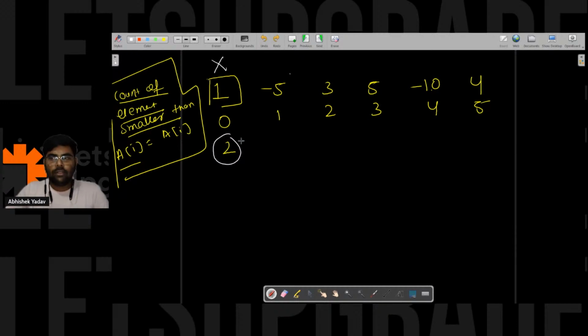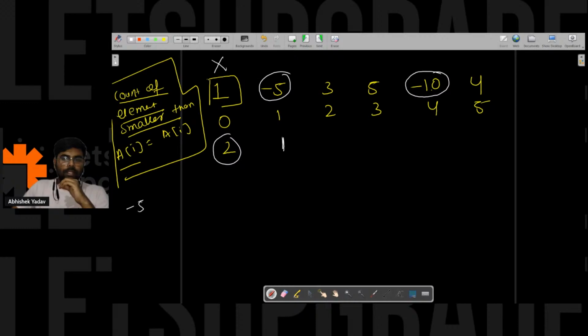After that, I will check for minus 5. For minus 5, how many elements are smaller than minus 5? Only minus 10, so only one element is smaller than minus 5. Is the count 1 equal to minus 5? No. Again, it is not a noble integer.